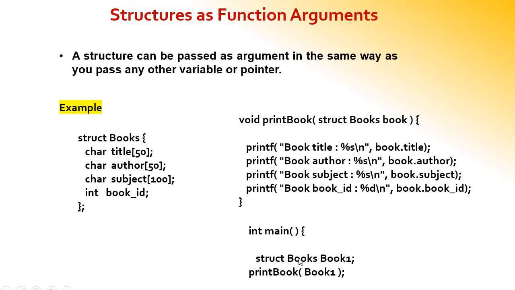And in the main function, we have created the structure variable book1 for the structure books, and we have passed book1 as a parameter to the function print book. So book1 will be passed to the function print book, and it will be received in the name book. This is the actual parameter and this is the formal parameter. We receive it here in the name of book, and with the book values it will print all the values accordingly.